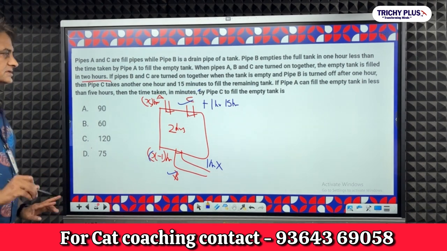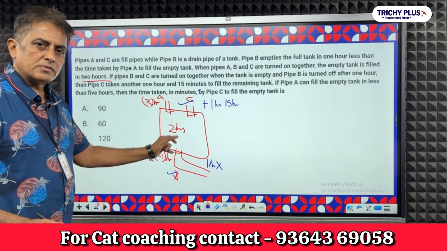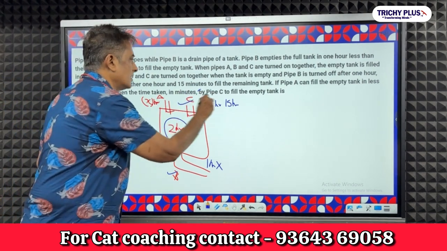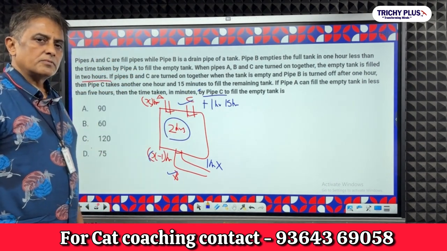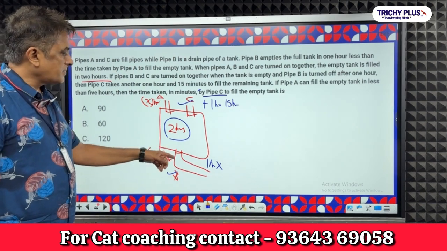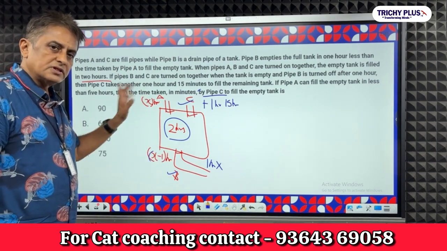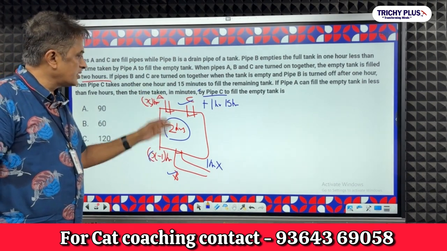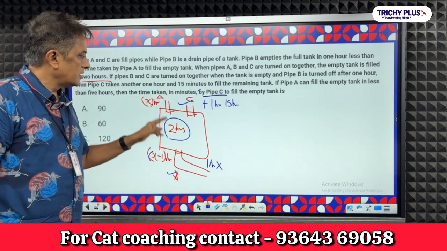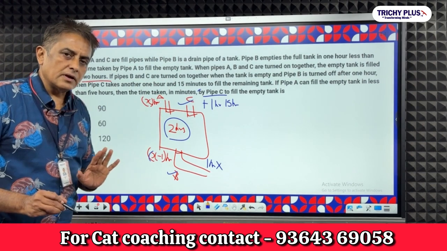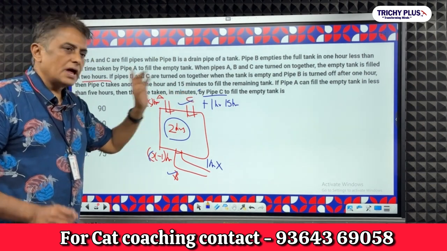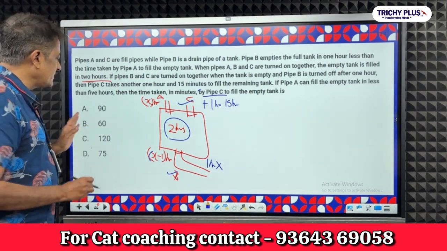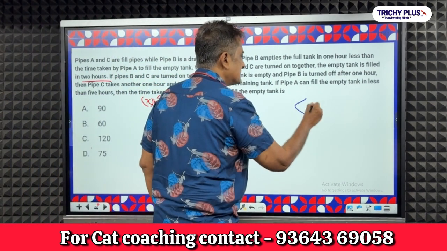First of all, common sense: if the 3 pipes together fill the tank in 2 hours, do you think pipe C alone will fill it in 2 hours? Because pipe C is more efficient than pipe A. A, C and B together fill in 2 hours. So pipe C alone cannot fill in 2 hours, and 2 hours is 120 minutes. So definitely the answer will be less than 120 minutes.